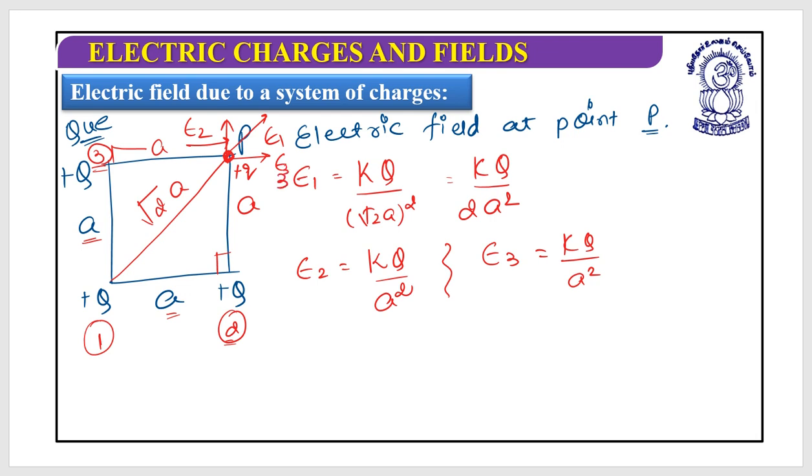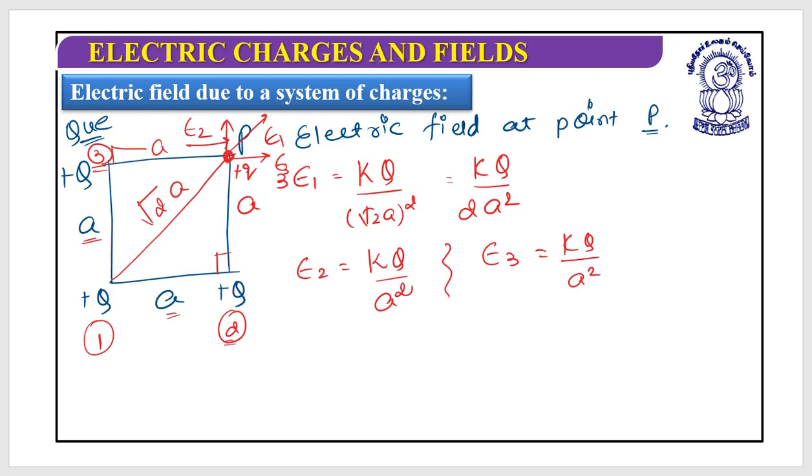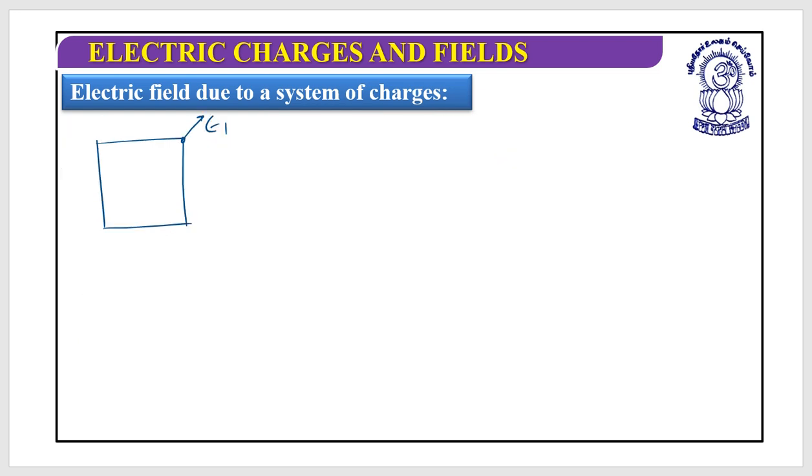Now how can I do this? Let's do this in the next slide. So this is the situation. Here this is E1, this is E3, and this is E2. Here it is Q, Q, and Q, and dimensions are a by a.